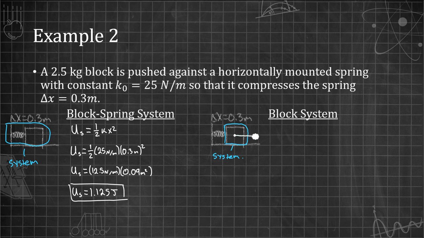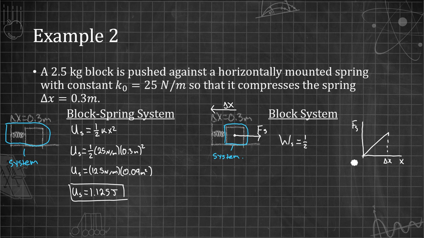Now, analyzing just the block system, we see that the spring is exerting a force equal to kx on the block. And because the spring is not included in the system, that force is external, and it should do work on the block as it's compressed. The block moves to the left, and the spring force applies to the right, so we're getting negative work here. And again, if the spring were in the system, that would be potential energy.